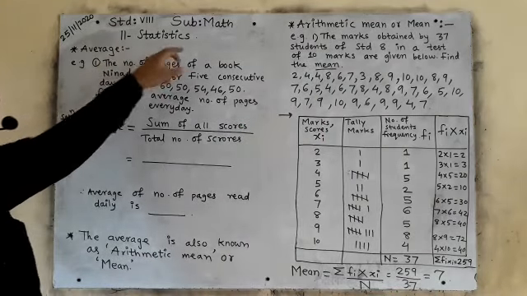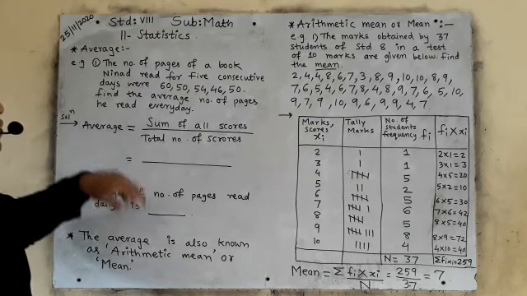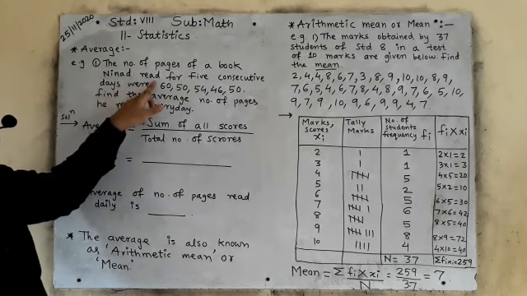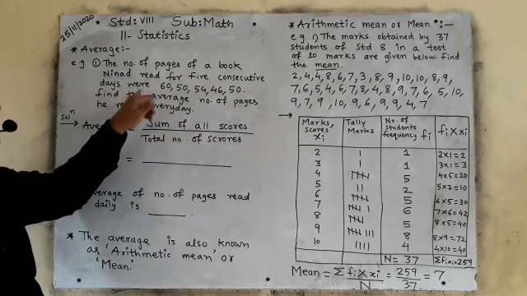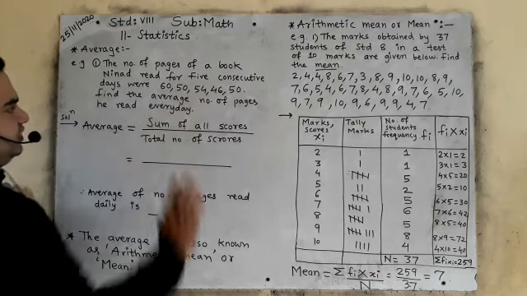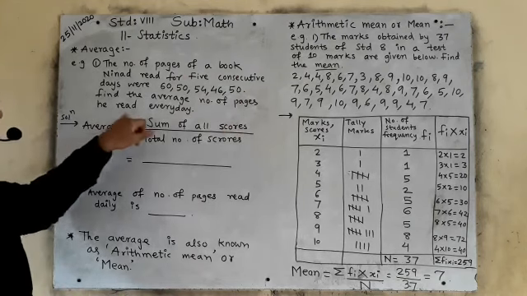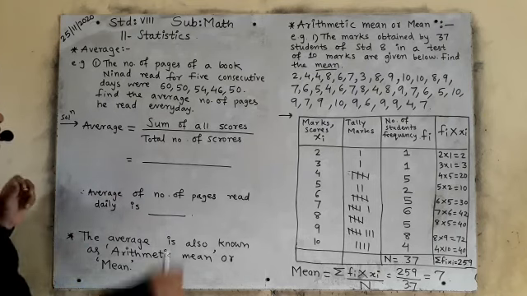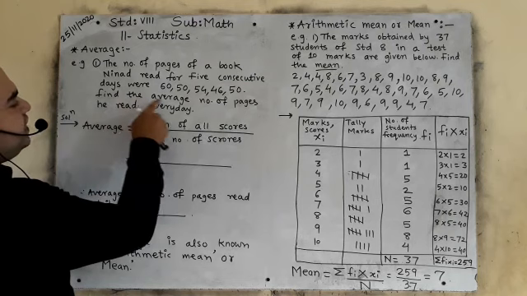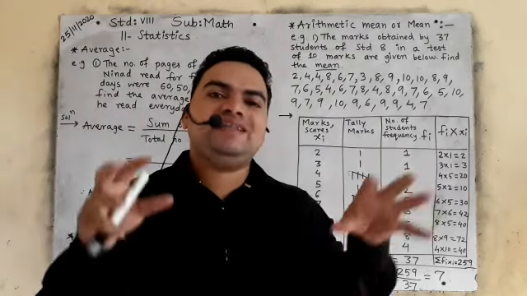Chapter number 11, Statistics. First we will see what is average. One question is given. The number of pages of a book Ninad read for 5 consecutive days were 60, 50, 54, 46, 50. Find the average number of pages he read every day. Now we came to know that we have to find the average. In the question it is clearly said we have to find average.